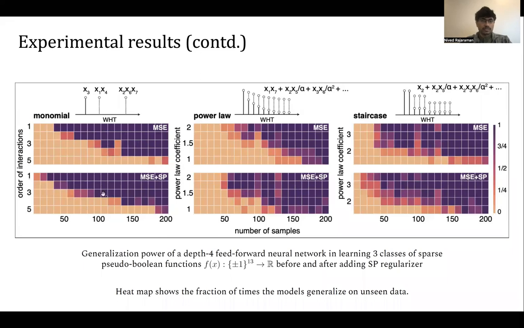In each of these plots, you can see that the blue region is larger at the bottom, which means that the spectral regularization is actually performing better, and so it works in a larger range of parameters. Here, where it's monomial, power law, or staircase, these are the kind of sparsity patterns that you have in the ground truth function. It shows that spectral regularization works better across all of these patterns.